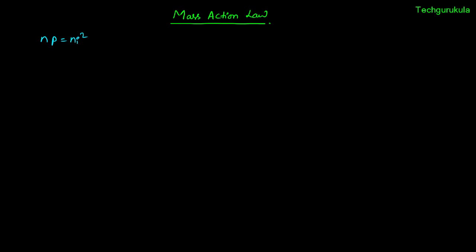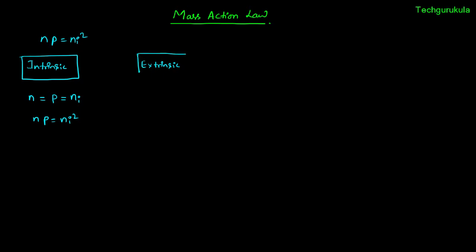So let us see why this is true. So let's say we have an intrinsic semiconductor. And in intrinsic semiconductor, we know that the electron concentration in conduction band is equal to the hole concentration in the valence band. And we defined while discussing intrinsic semiconductor, this equal to an intrinsic carrier concentration number, Ni. So we can write simply N times P is equal to Ni square. That is true. But how about in terms of extrinsic semiconductor?